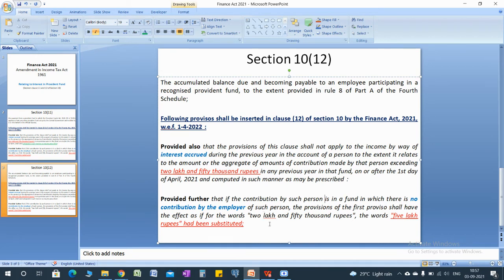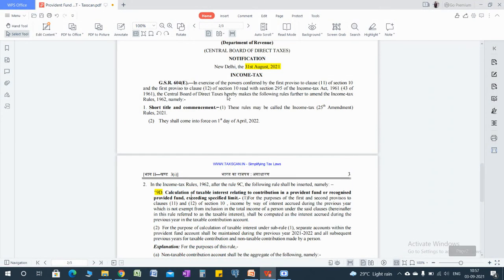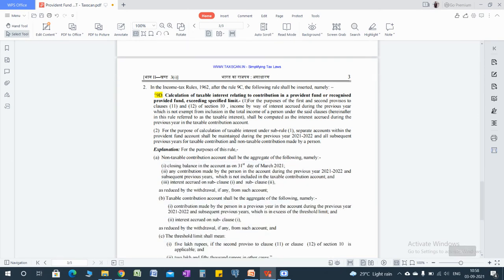Let's talk about the manner of computation of such interest. Let's see that. For that, a notification has been introduced where, in exercise of the power conferred by the first proviso to clause 11 and clause 12 of section 10, the CBDT hereby makes the following rules in the Income Tax Rules. These rules will come into effect from the first day of April 2022. It means assessment year 22-23. And the rules are as follows.